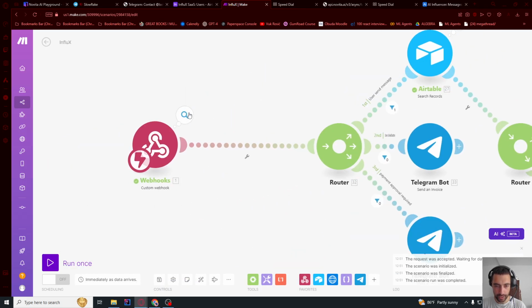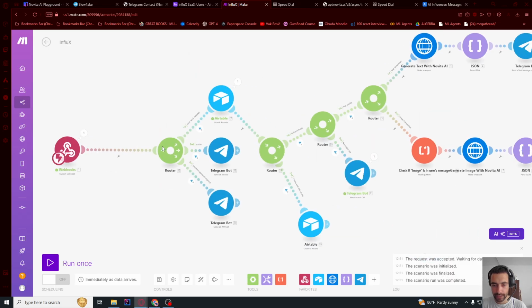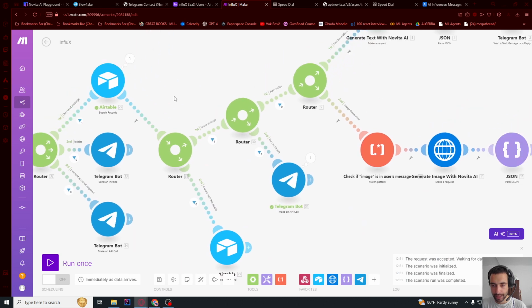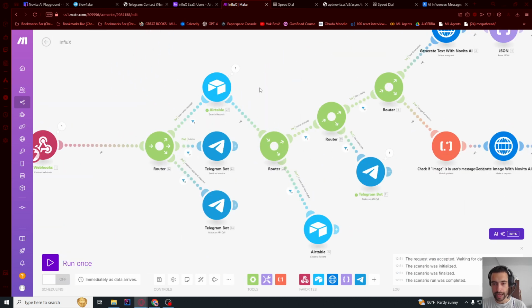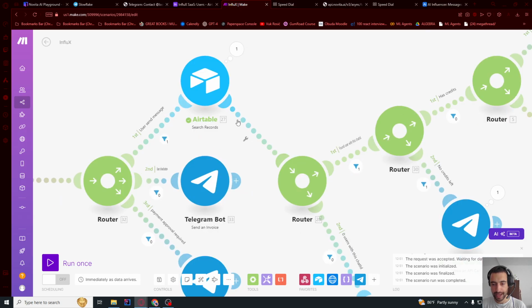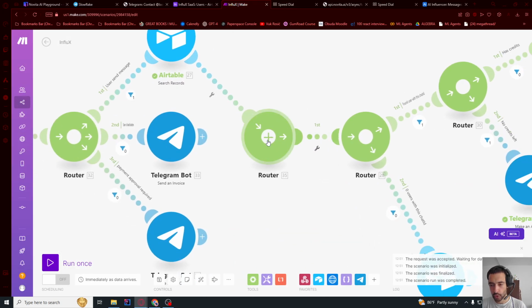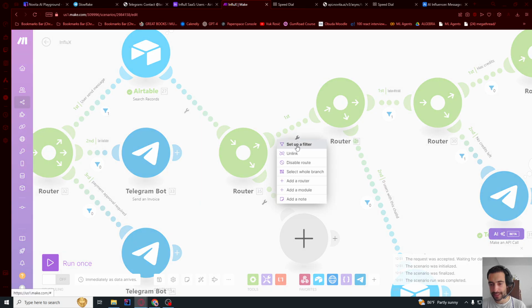Okay, so let's see. We got a message, but this is successful payment. So this is a message. It passed this filter where it says message exists, as it should. So now let's go here. It says search records, and after that let's add another router. So let's add a route, and let's set a filter.